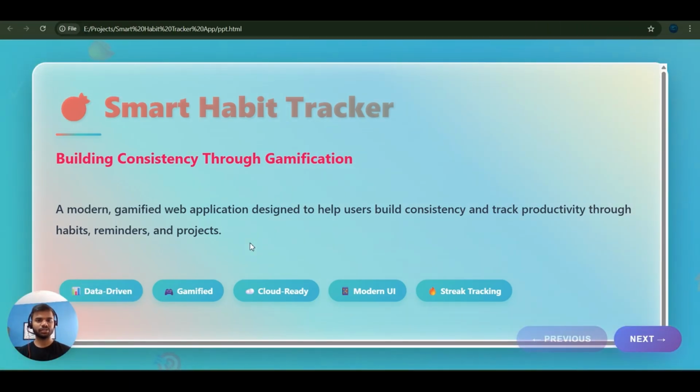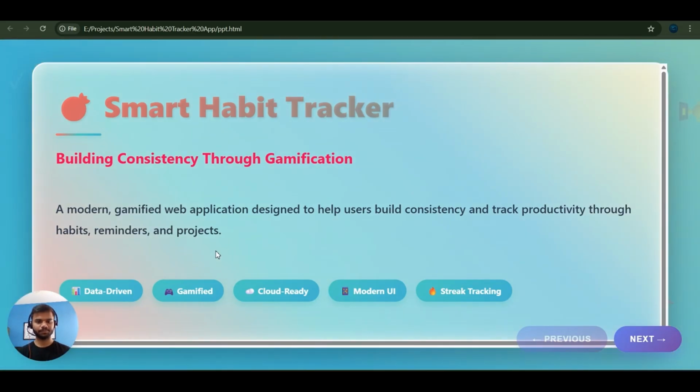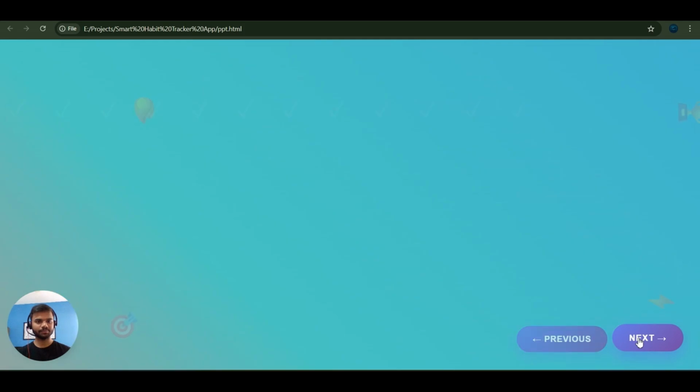The basic definition and idea of this Smart Habit Tracker app is it's a modern gamified web application designed to help users build consistency and track productivity through habits, reminders and projects. So apart from habits, I have also added a feature that will remind you, and also a project section which will help you to track your project status. Now let's move to the next slide.